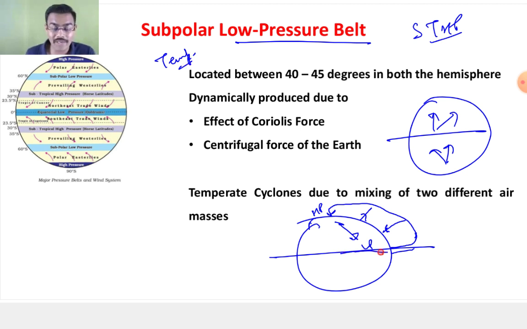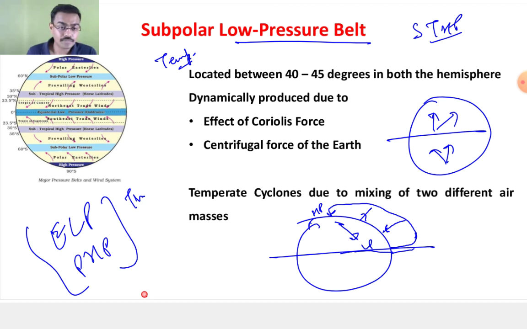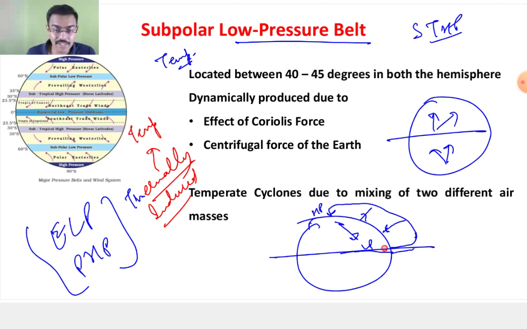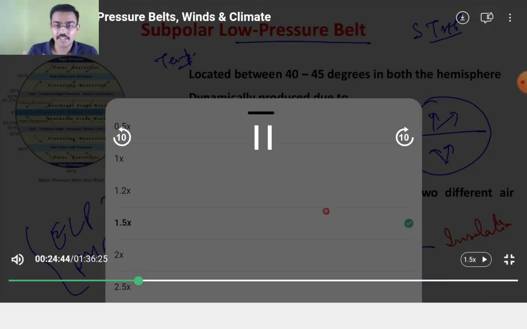But whereas these two belts, the equatorial low pressure belt and the polar high pressure belt, are thermally induced. Now what is this thermally induced? Thermal means temperature. Now what happened? We said that you have a lot of temperature over here, a lot of insolation over here. In the polar high pressure belt, you have a lot of subsidence, moving or tending to move away from the center.